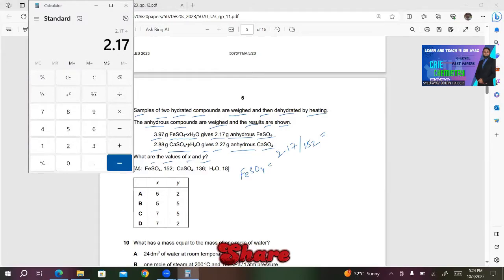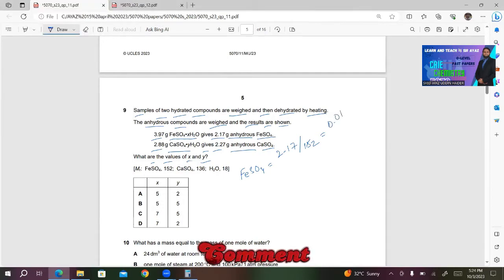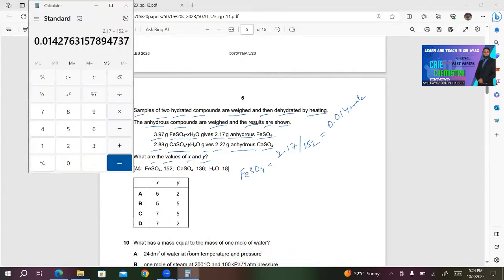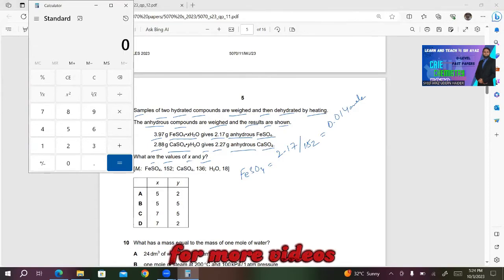2.17 divided by 152. It becomes 0.014 moles. Okay, what about water present in FeSO4? For this, we need to subtract 2.17 from 3.97.